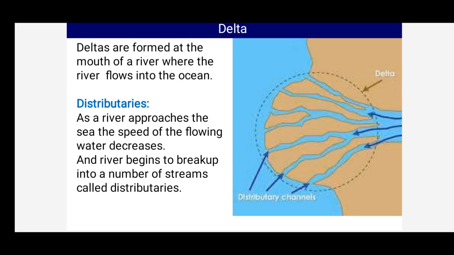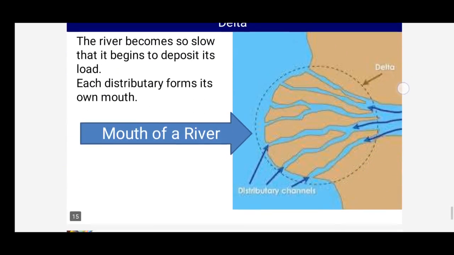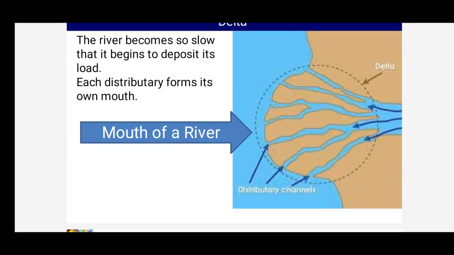Now, you can see the distributaries over here, no? So what are the distributaries, children? These are nothing but channels. As the river approaches the sea, the speed of the flowing water decreases. You know why, children? Because of its gentle slope or no slope. That's why it develops separate branches. The river begins to break up into a number of channels. Those channels or streams are called distributaries. Here see, distributary channels are there. And the land in between those distributaries is called the delta. See here, this is the mouth of a river, and those are deltas, and these are distributaries.